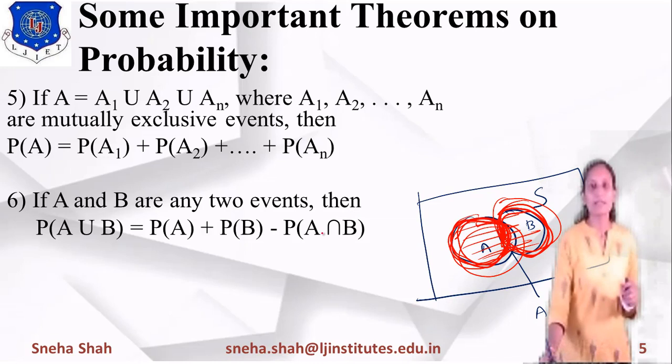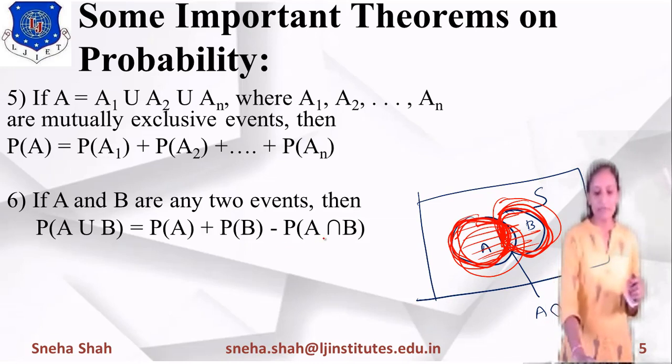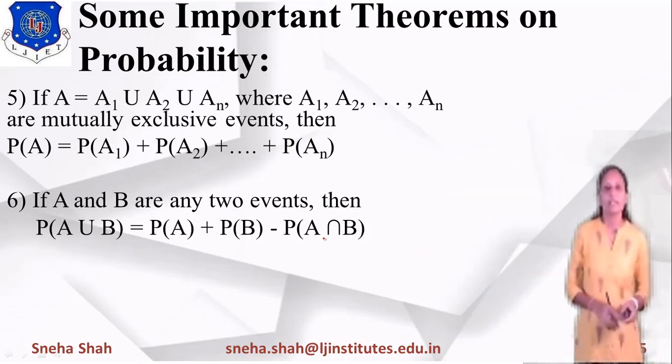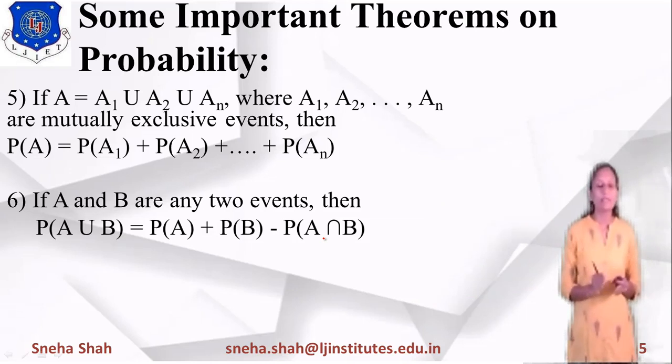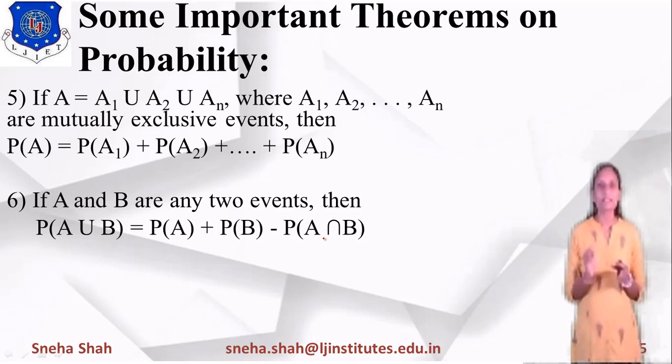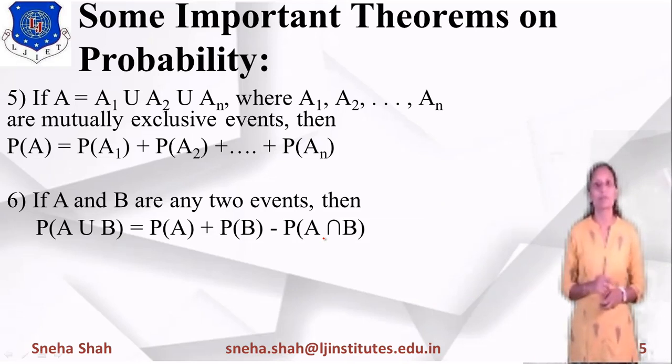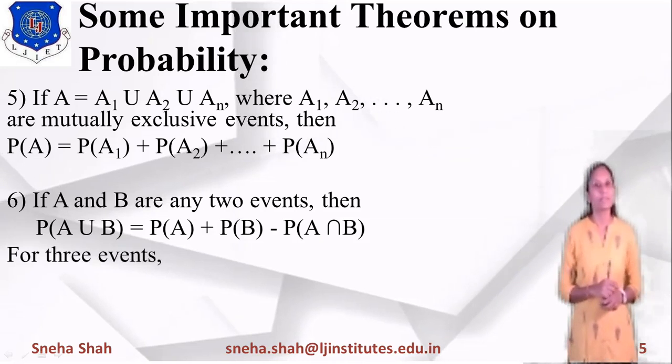So I am removing it 1 time by using probability of A intersection B. So probability of A union B equals probability of A plus probability of B minus probability of A intersection B.